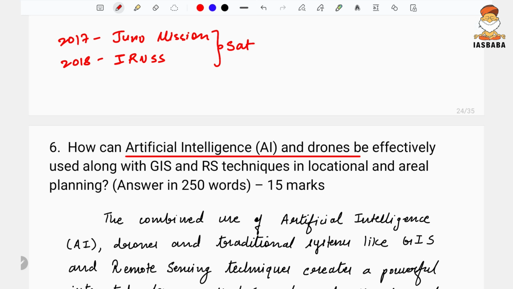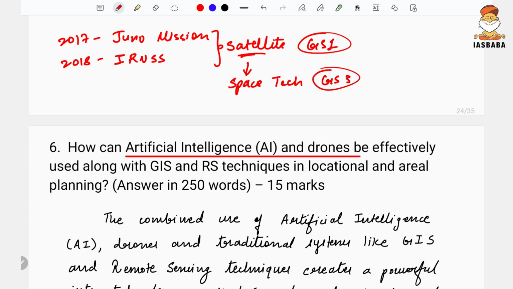Both were basically satellites, and this was asked in GS paper 1. As a part of satellites, this should have been asked in space technology, technically in GS paper 3. But UPSC asked them in GS paper 1. You cannot do anything about UPSC. So science and technology was linked with geography, and the question was framed.